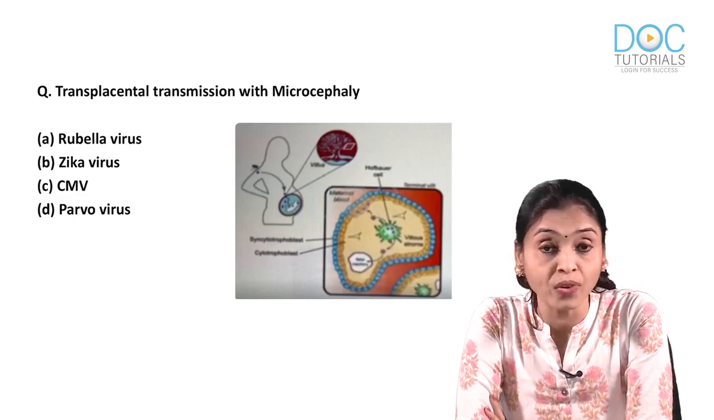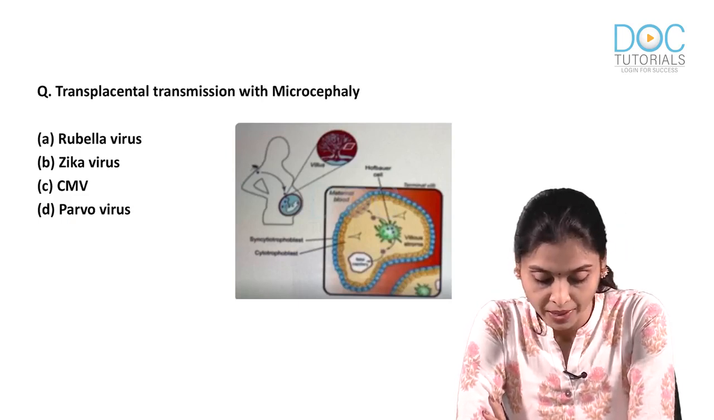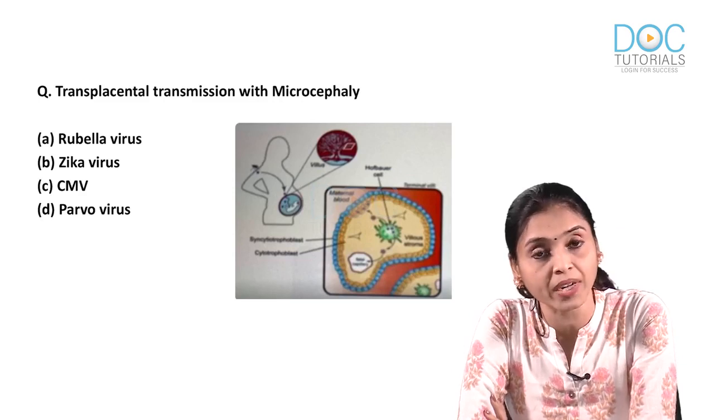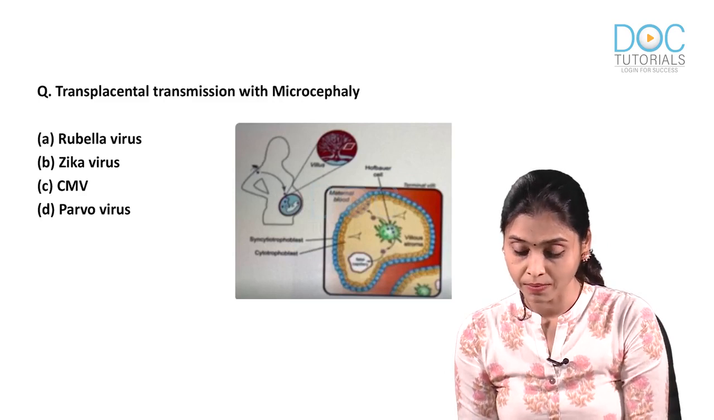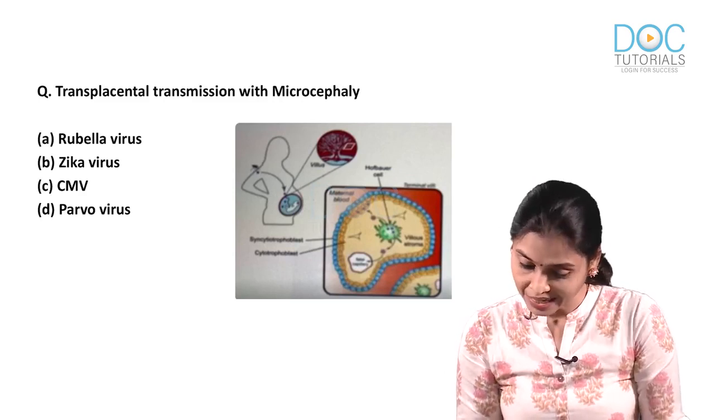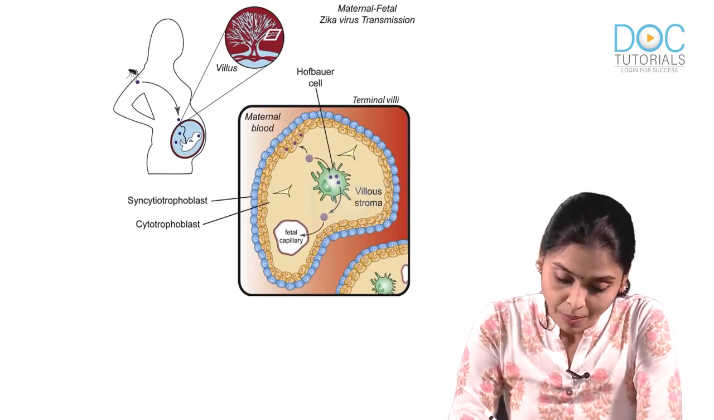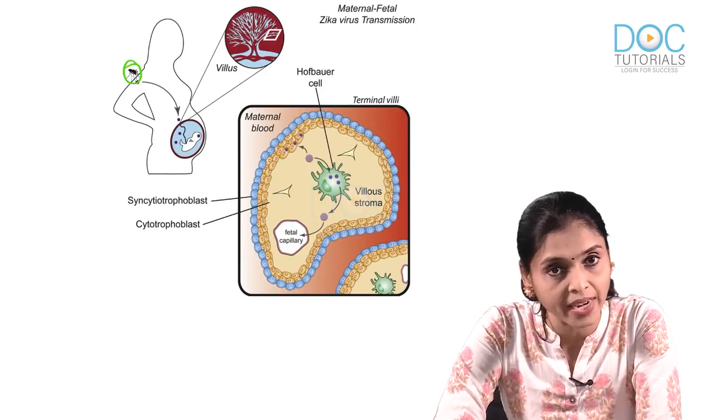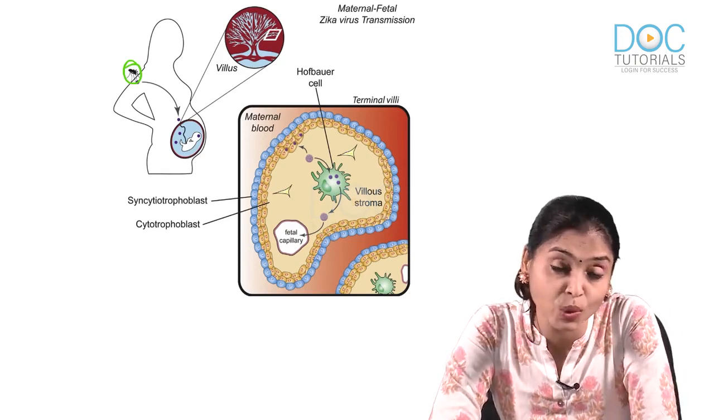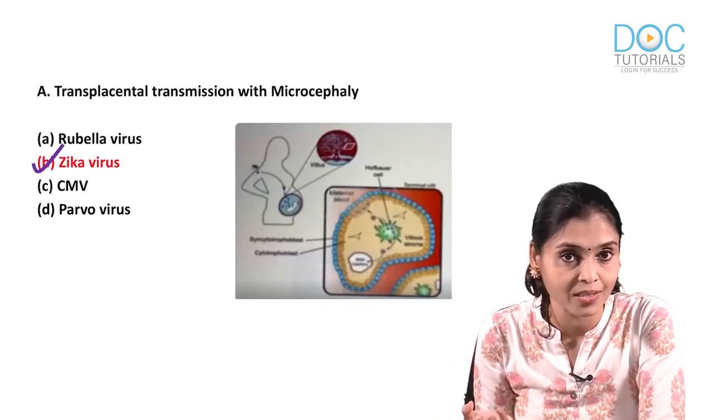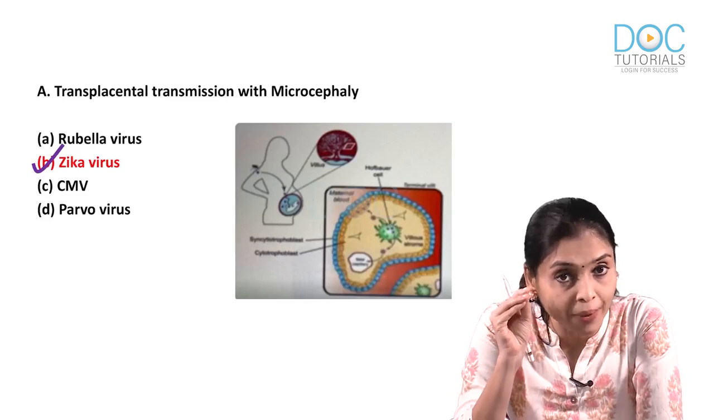Transplacental transmission with microcephaly is seen in rubella virus infection, Zika virus infection, CMV, parvovirus. What is the answer? See, it is based on this picture. Here the picture is not clear. I'll show you a clearer picture. This is the picture. Now what do you see in this picture? See, a mosquito is biting a pregnant lady, and that is how the virus is entering and it is causing microcephaly. So what is the answer? Zika virus, which is transmitted through mosquito bites, which can cause microcephaly in pregnant women.